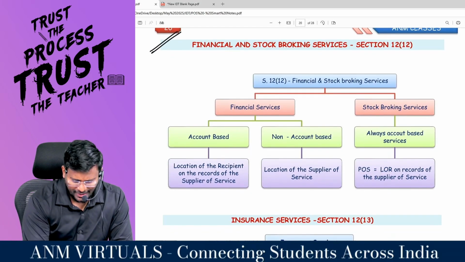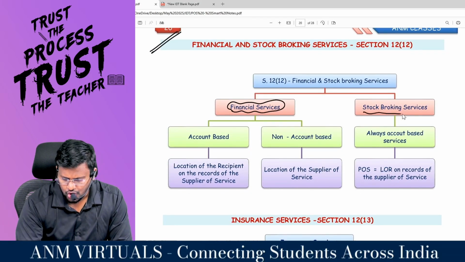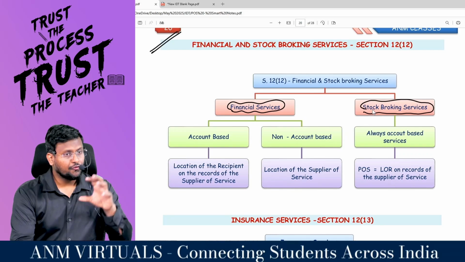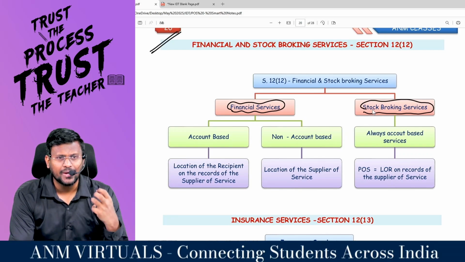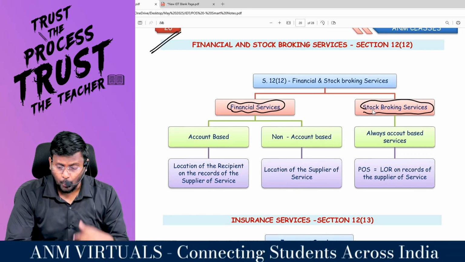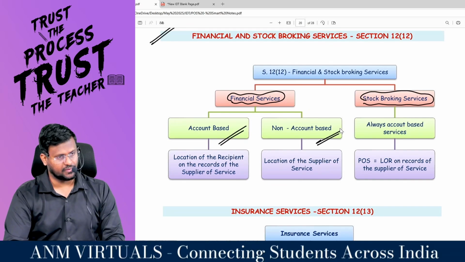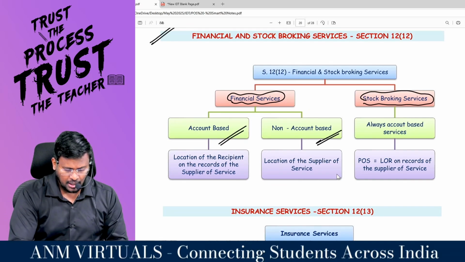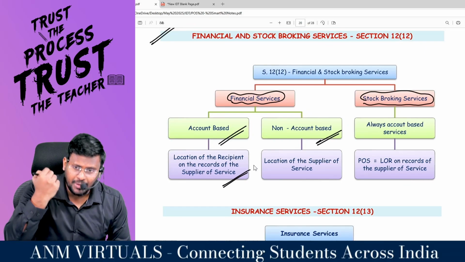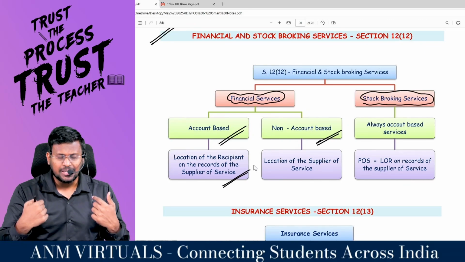So you can provide either financial services or stock broking services, right, sir? Financial services means services provided by a bank. The bank will provide two types of services: account-based services and non-account-based services. If it is account-based services, the location of the recipient on the records of the supplier of the service.